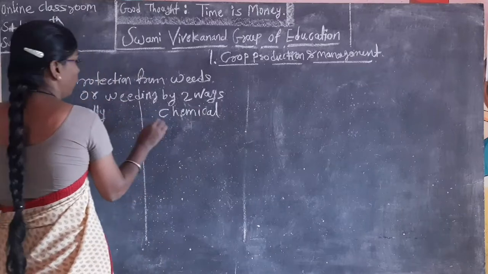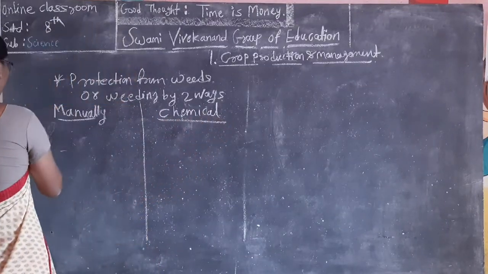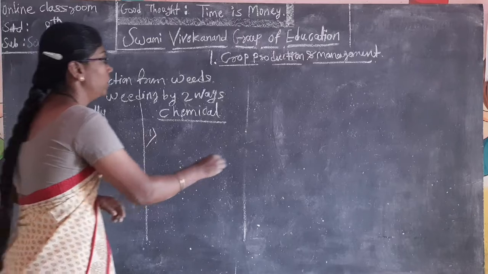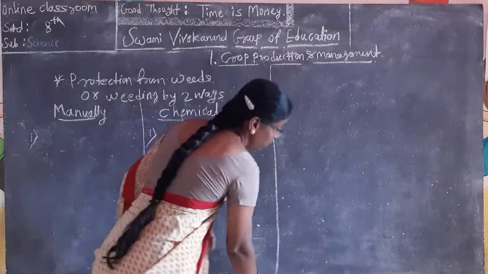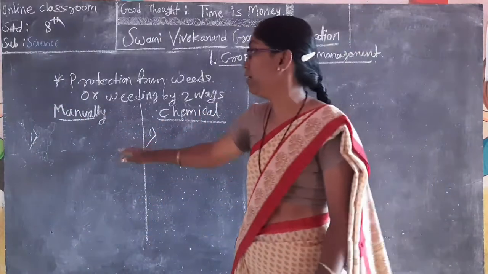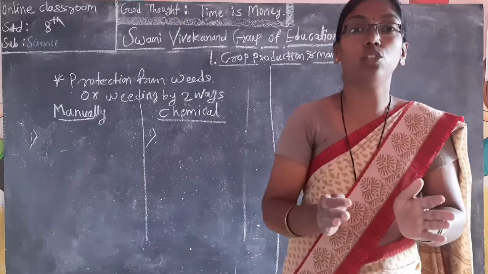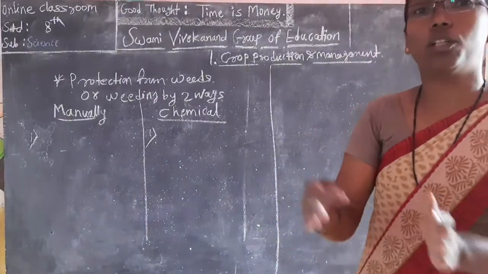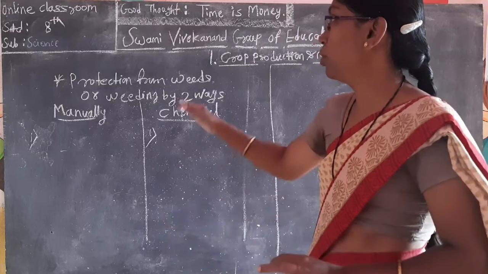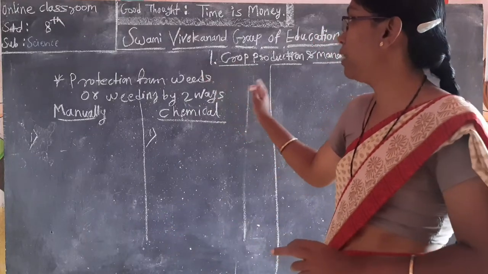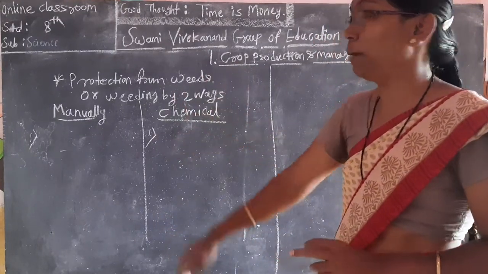I gave it to you like this because when you differentiate between these two, you understand what is meant by manual and what is meant by chemical. Manual weeding and chemical weeding.